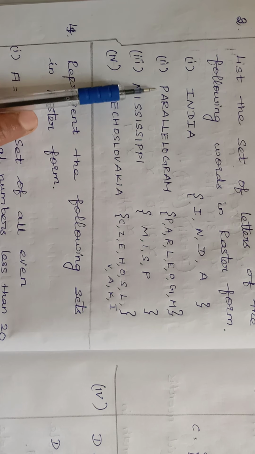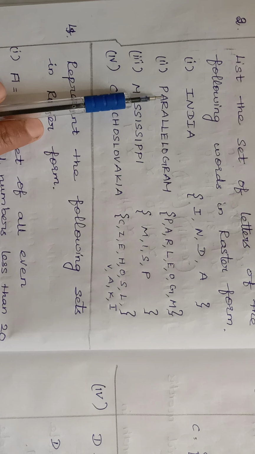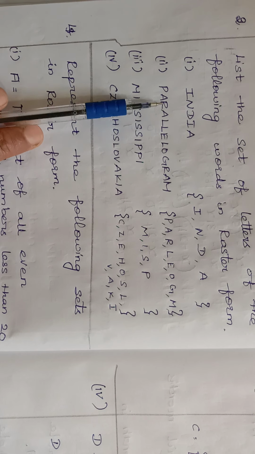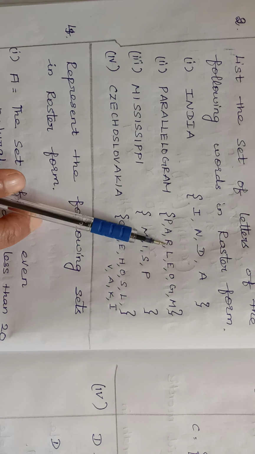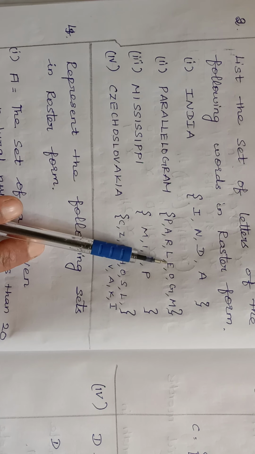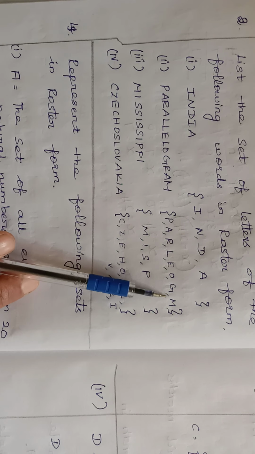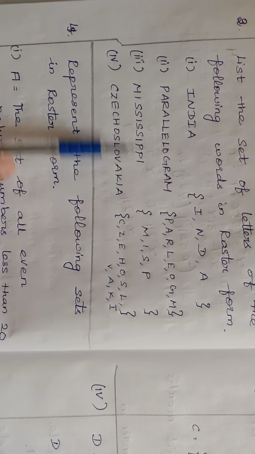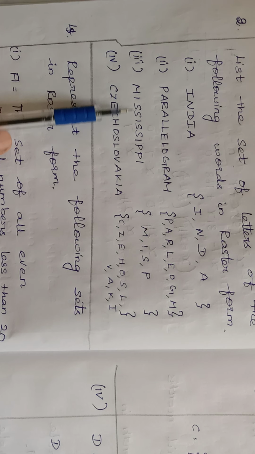Now parallelogram. Here I have written P. A is repeated, once you write. R is repeated, if you write once it is enough. L is repeated once. So the repeated letter, if you write once it is enough, with commas. So next question is Mississippi.